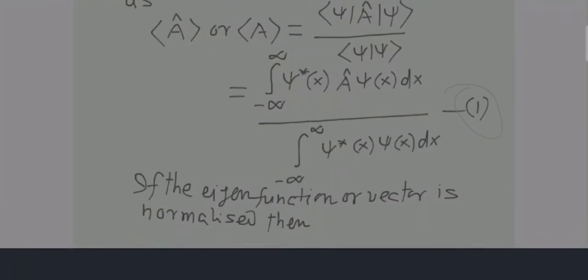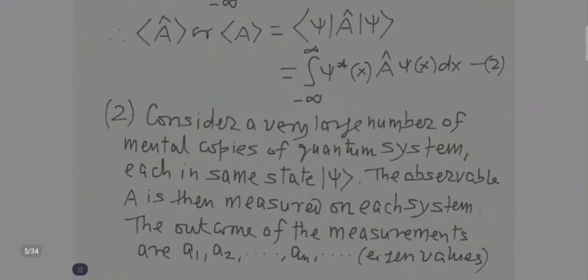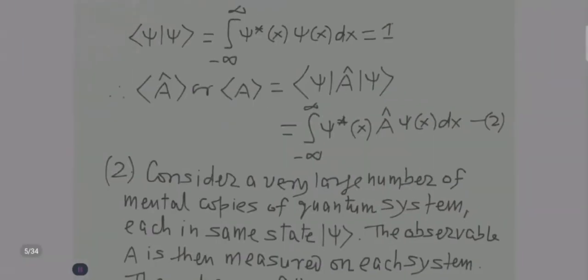Suppose the eigenfunction or eigenvector, which is your ket psi, is normalized. If it is normalized, then this value should be equal to 1. So if your eigenfunction or vector is normalized, then the denominator of this expression will become 1. And as soon as the denominator becomes 1, what do we get?